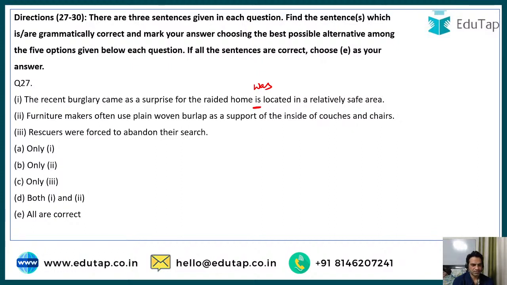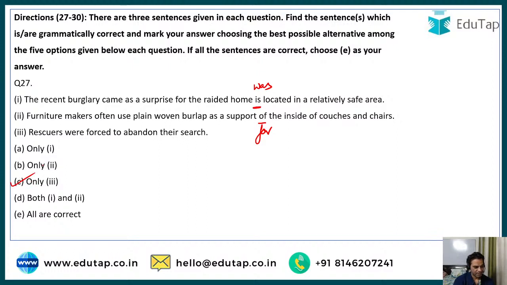Furniture makers often use plain woven burlap as a support of the inside. It should be support for the inside of the couches and chairs. So the correct option is option number 3. Rescuers were forced to abandon their search. So the correct option is option number C.